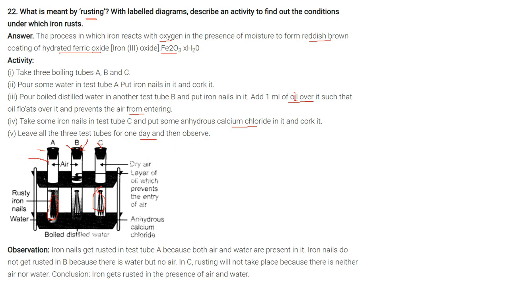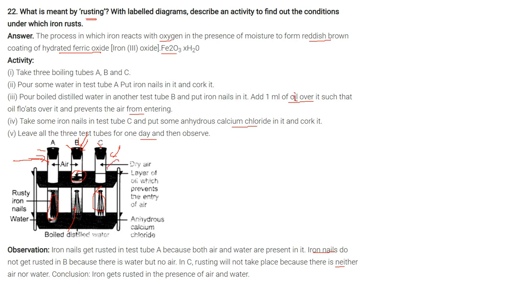If you see here, the iron nails get rusted in test tube A because air and water both are present in it. The iron nails do not get rusted in B because there is water but not air; here it was oil, so there was water but no air.